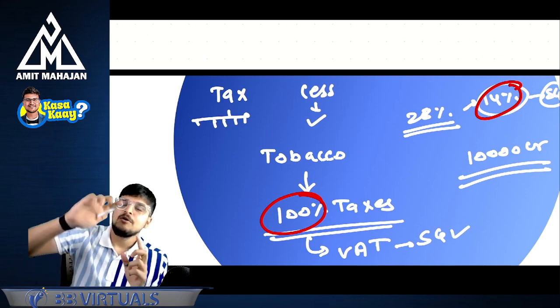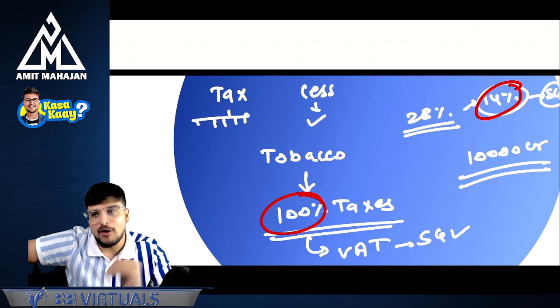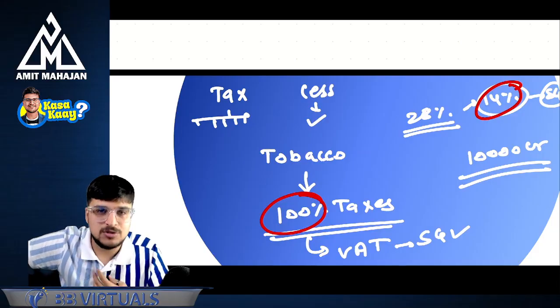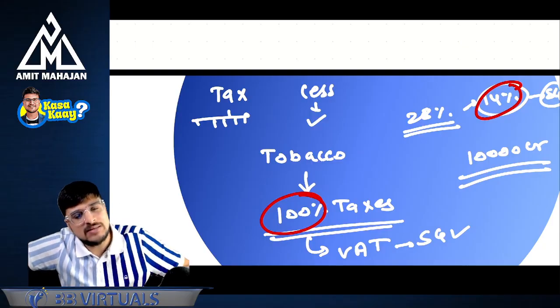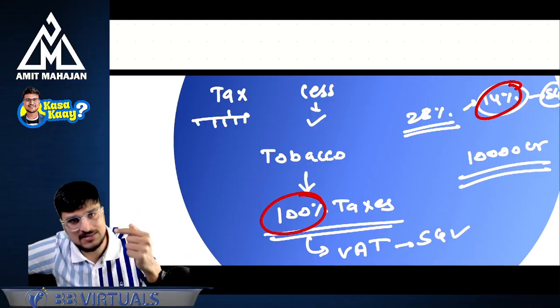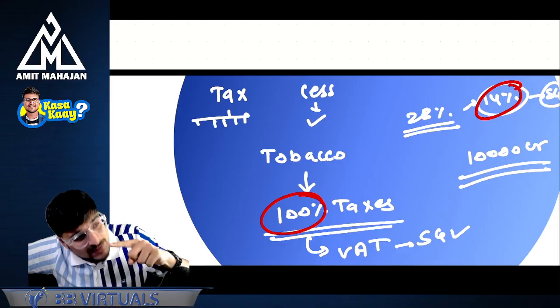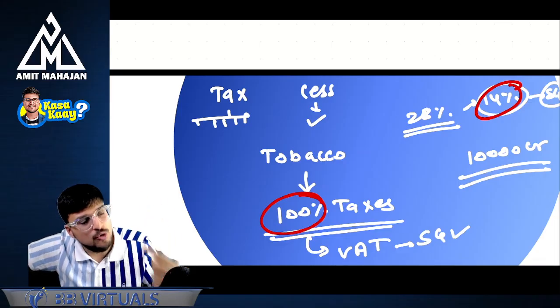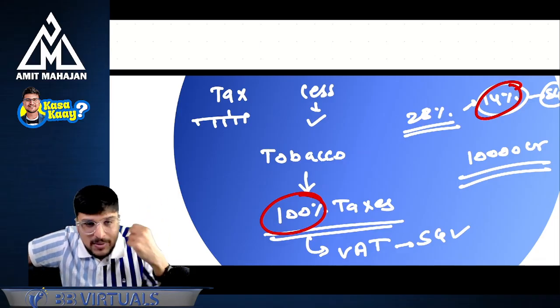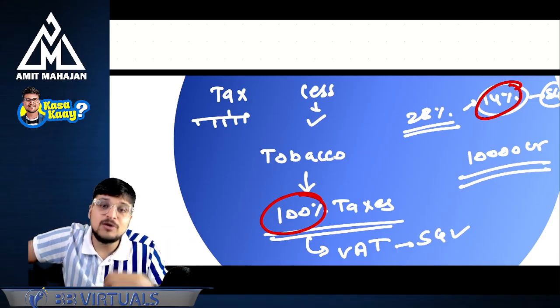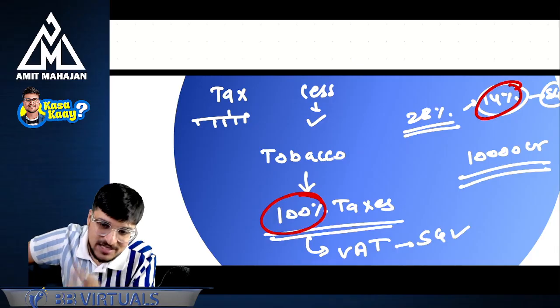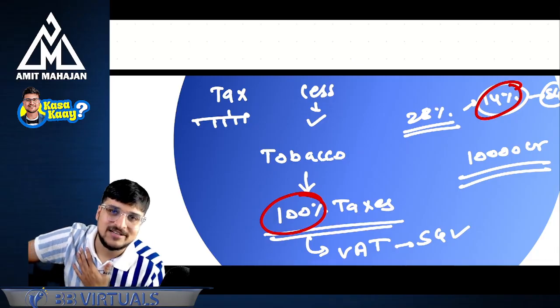But for helping the customers, you implemented GST. Since you implemented GST, somebody got hurt, that is state government. Since state government got hurt, you wanted to compensate the state government. And since you wanted to compensate the state government, you charged GST compensation cess from us.